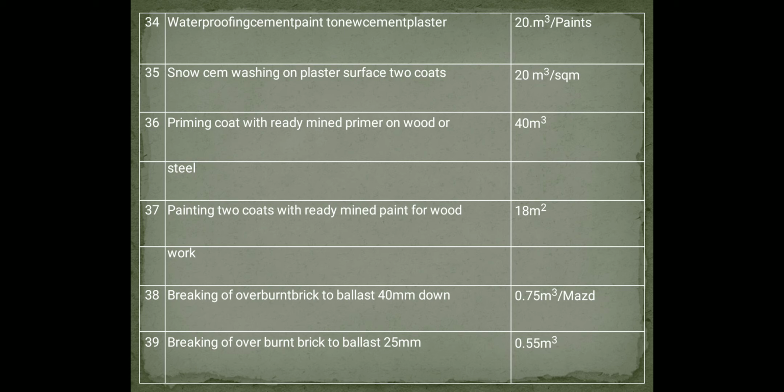Priming coat with ready-mixed primer on wood or steel is 40 square meter. Painting 2 coats with ready-mixed paint for wooden work is 18 square meter. Breaking of overburnt brick to ballast of 40 mm down is 0.75 meter cube per mason. Breaking down of overburnt brick to ballast of 25 mm is 0.55 meter cube.